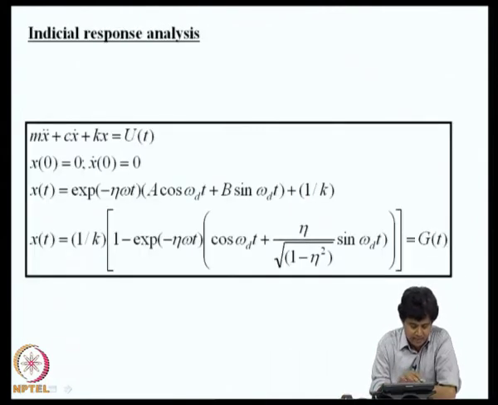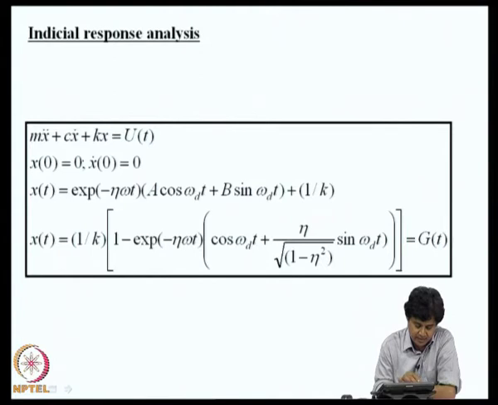Now, if we consider the response of the system to a suddenly applied load, we can model the load as a Heaviside step function. So, u of t means there is a suddenly applied load at t equal to 0. Suppose the system is at rest and you apply a suddenly applied, constant load, we can analyze this problem.